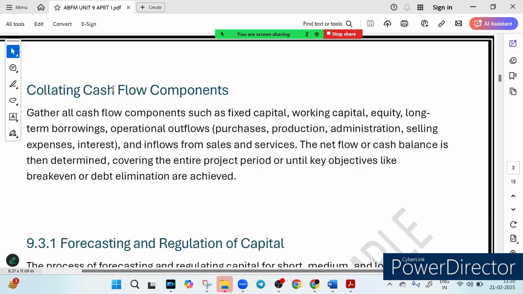Now let's discuss our next part, that is collating cash flow components. We know there are three cash flow components, right?